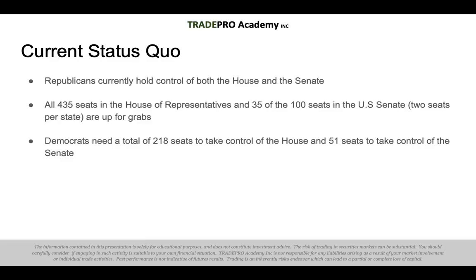So the current status quo of US politics is that the Republican Party holds control of both the House of Representatives and the Senate. This essentially means that it's easier for them to pass through legislation. In this midterm election, all 435 seats in the House of Representatives, as well as 35 of the 100 seats in the US Senate, are up for grabs.